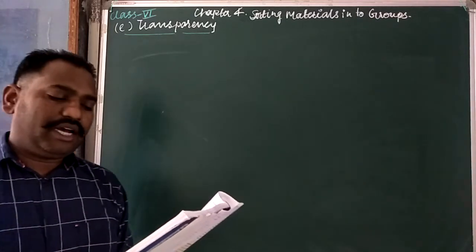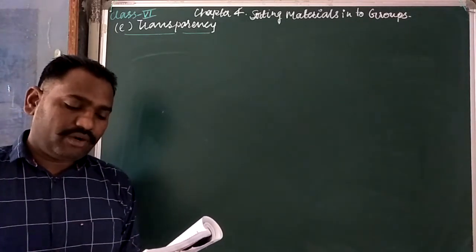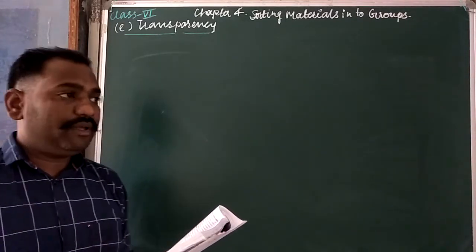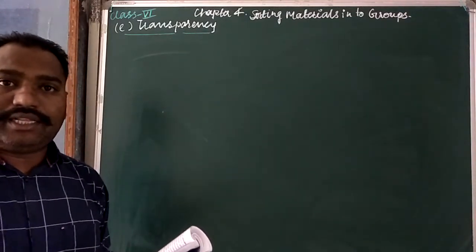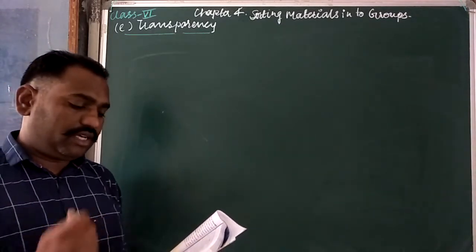Air, glass and clear water are transparent materials. We can see the objects around us clearly through these materials.